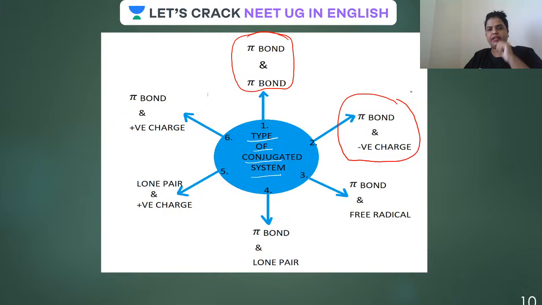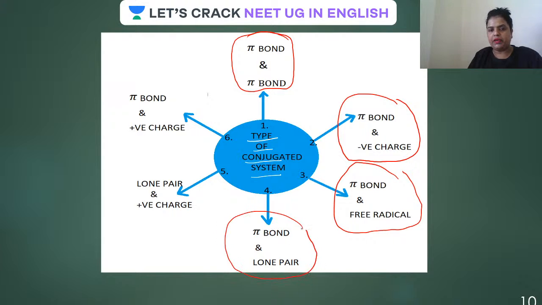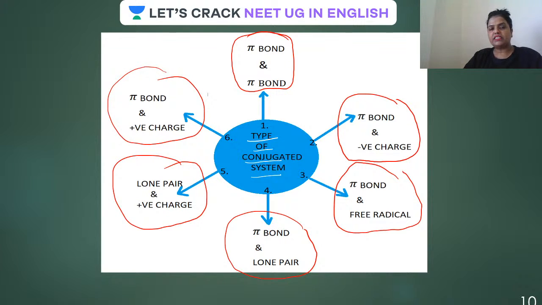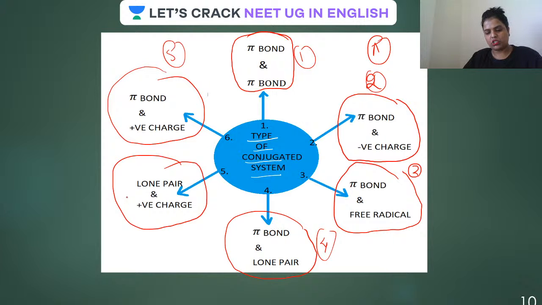We are going to study them in detail, don't worry. Third one is pi bond and a free radical. Then pi bond and a lone pair. Then lone pair and positive charge. And guys, pi bond and a positive charge. So this pi bond includes 5 types of conjugation. First, pi to pi. Second, pi to negative charge. Third, pi to free radical. Fourth, pi to lone pair, and fifth, pi to positive charge.